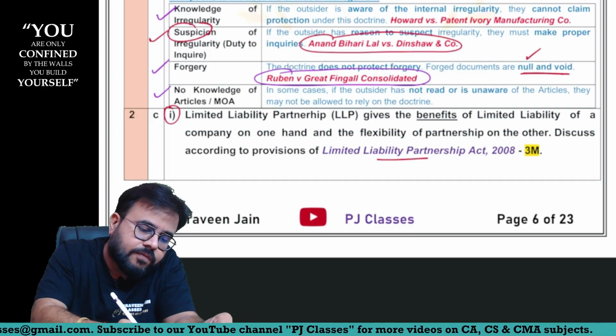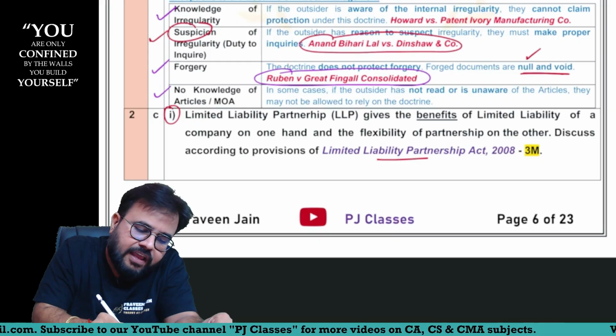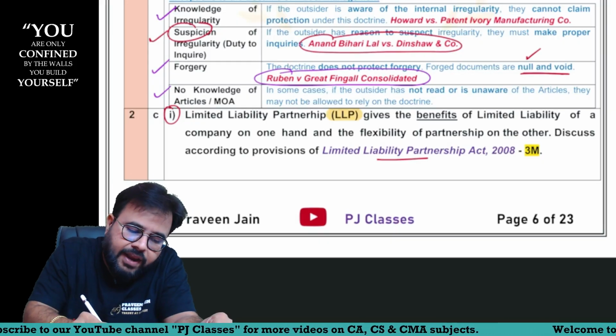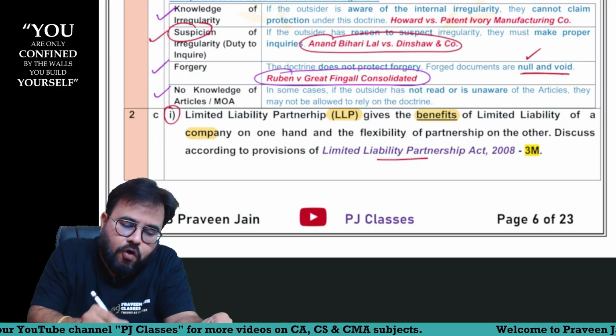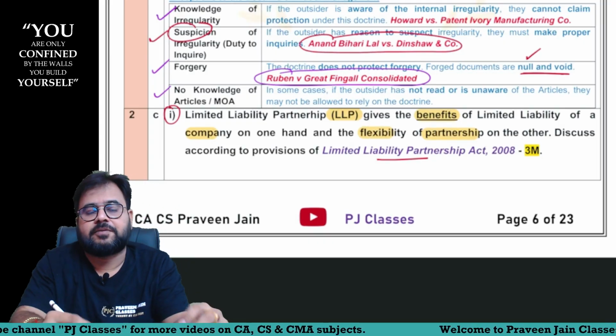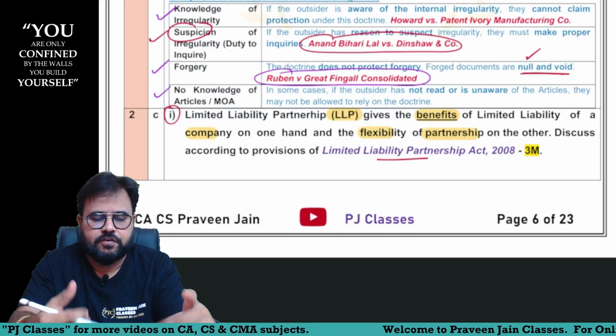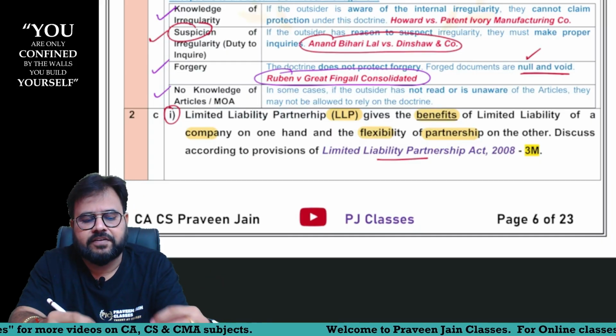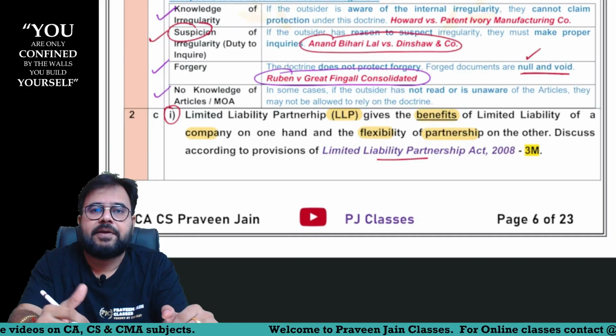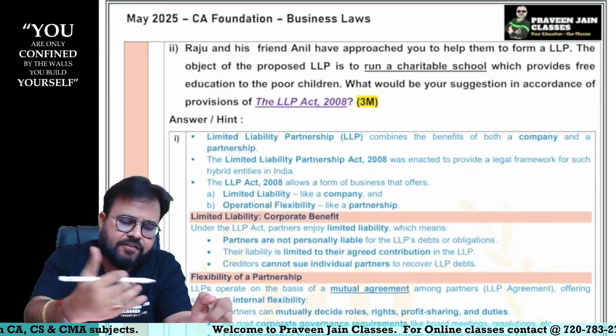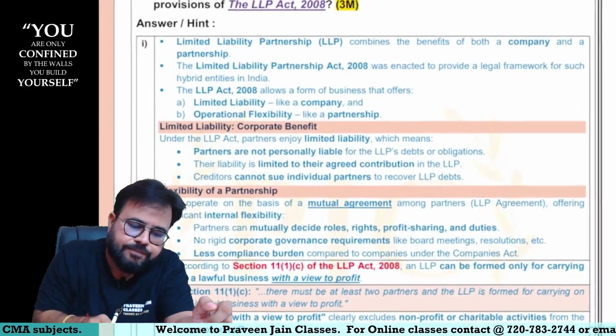In other words, this point is talking about what? If you are forming an LLP, you are getting the benefits of a company. You are also getting the flexibility of partnership. In other words, you are getting dual benefits. So on that short note, we are supposed to write. Now, this is there in the starting pages of your LLP Act. Again, a better presentation I have given here.